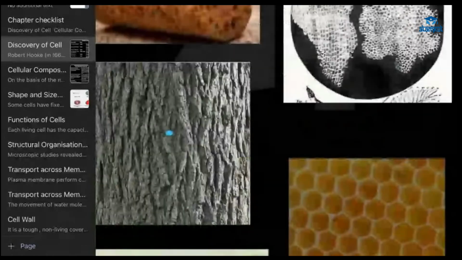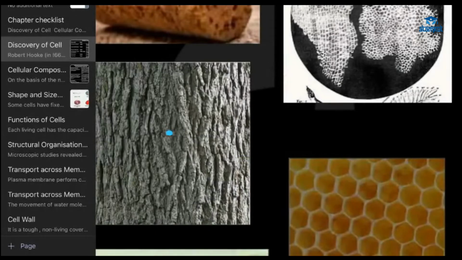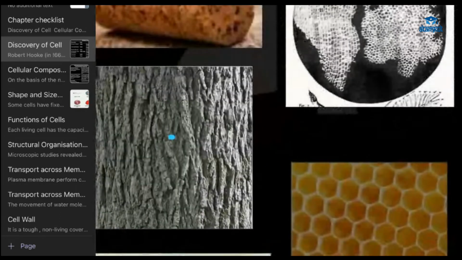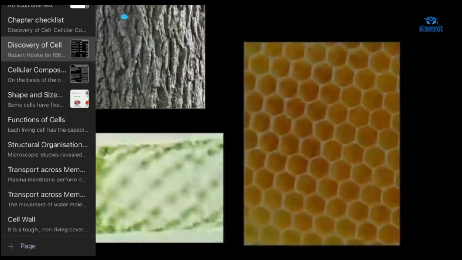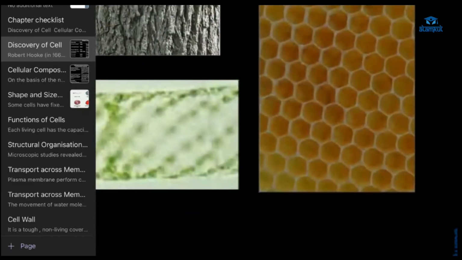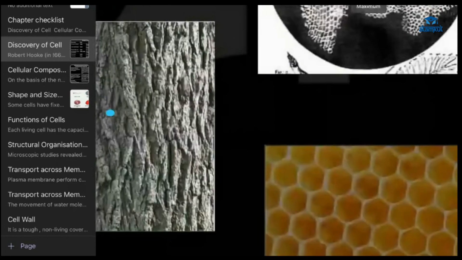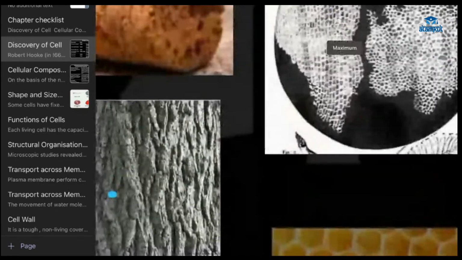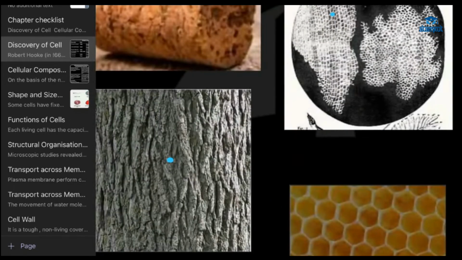He called them cells. Ma'am, what is that empty space for? He called it cells, which in Latin means little room. He discovered this honeycomb-like structure, and these spaces he called cells. So from this, the cell began, the fundamental unit of life. He discovered this in 1665.